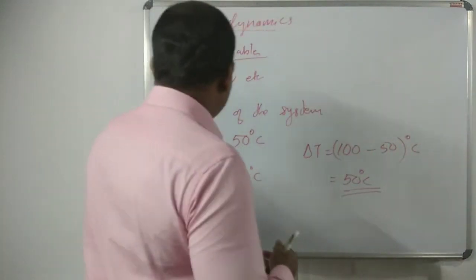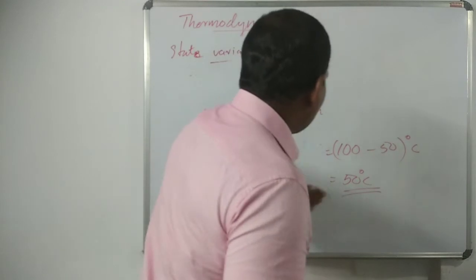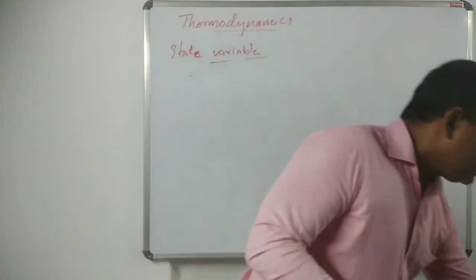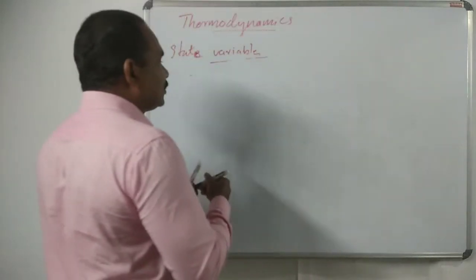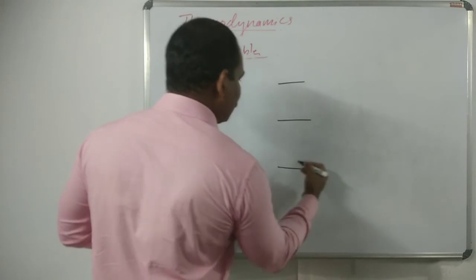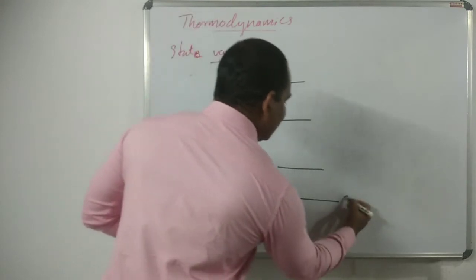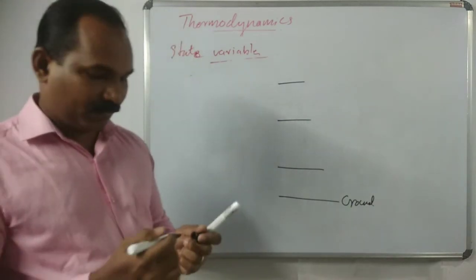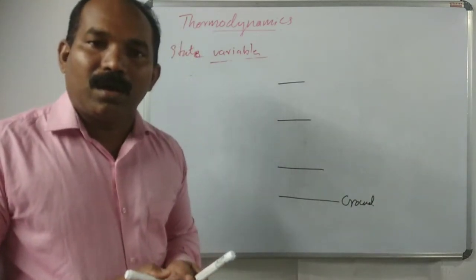For example, this is the ground floor, and we are at the third floor. Are you clear?